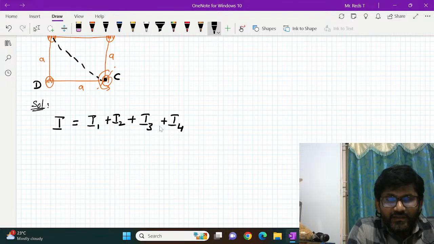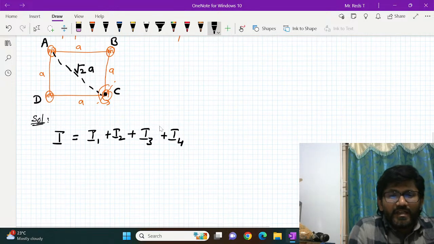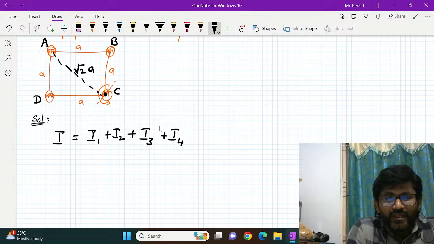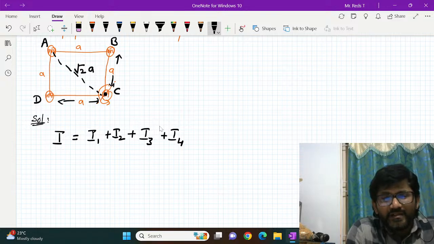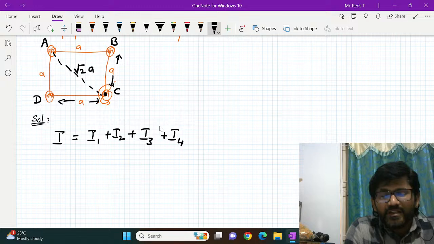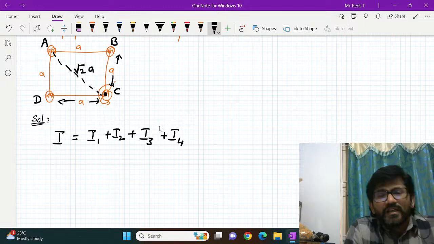What is this? Diagonal. This is A and A. The diagonal should be root 2A. The perpendicular distance of the second particle, which is at point B, is nothing but its side length, A. The perpendicular distance of the particle at D is also A, but the perpendicular distance of the particle at C, the third particle, is 0 because the axis is passing through it.